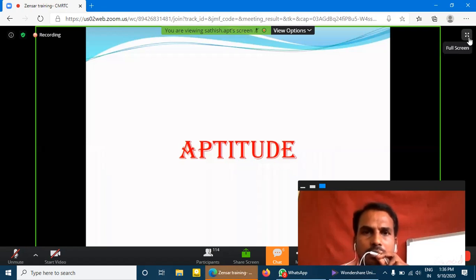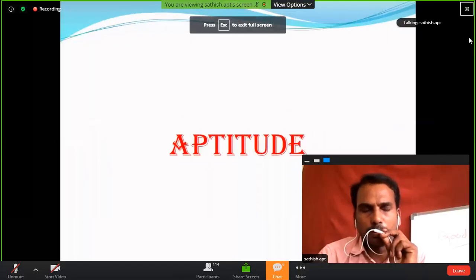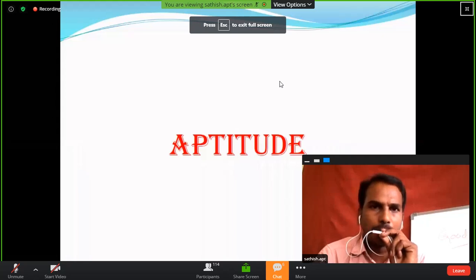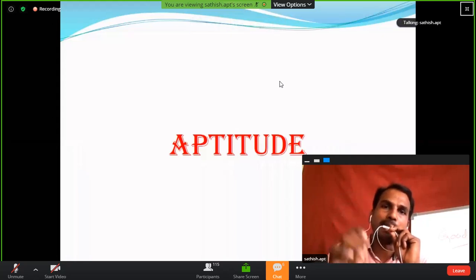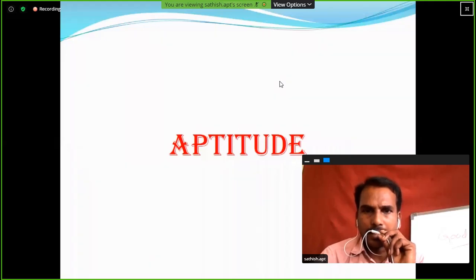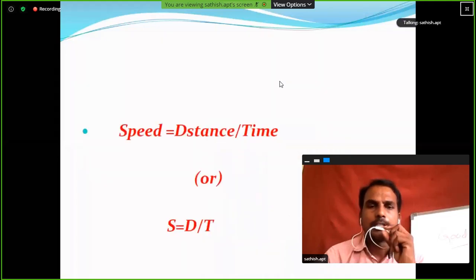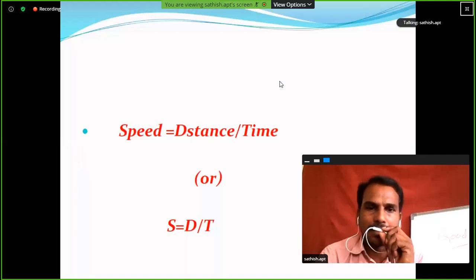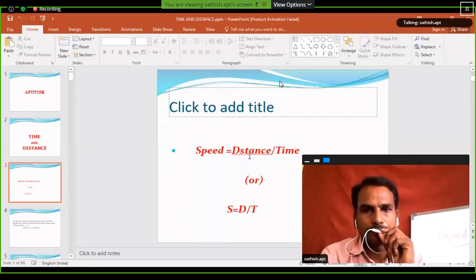Problems on trains and boats and streams. These two topics depend upon time, speed, and distance. So here, what is the relationship between time, speed, and distance? The relationship between time, speed, and distance is speed is equal to distance by time.